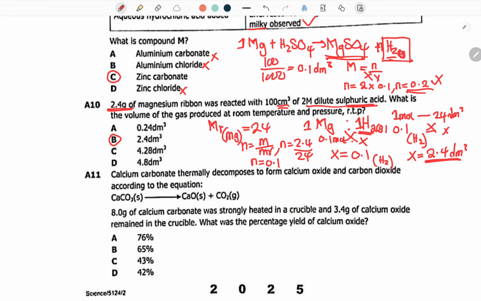So basically here, all you have to do is create a balanced chemical equation. When you create that balanced chemical equation, compare using the mole to mole ratio. Get your magnesium, compare it with your hydrogen. You have 1 mole of magnesium, there you have 1 mole of hydrogen. Find the number of moles of magnesium. Put an x here, cross multiply. Find the x, which is going to be the number of moles of hydrogen. Then from there, because it's at RTP, make sure you multiply by 24. Whatever you get is your answer.